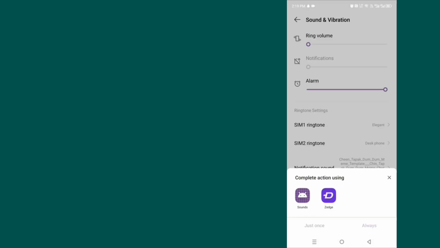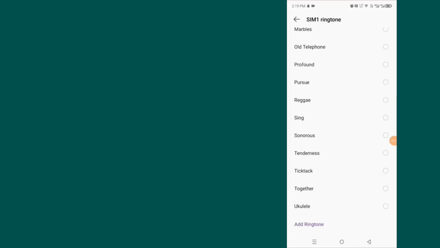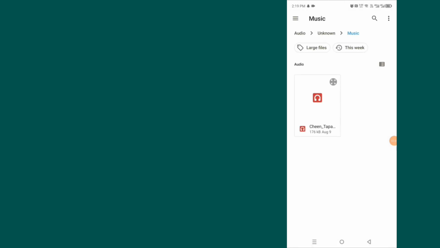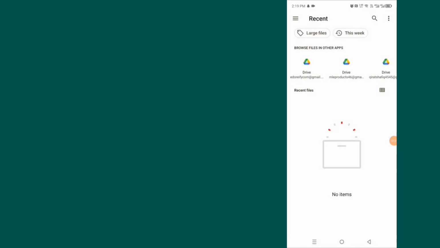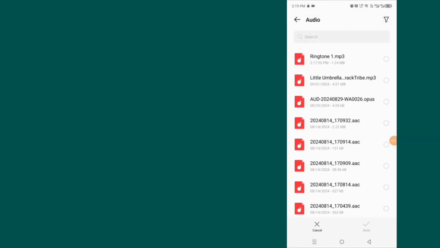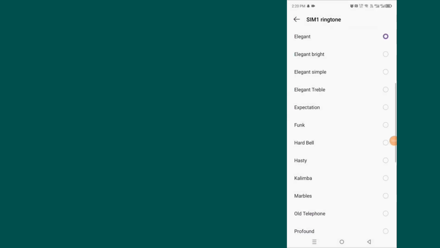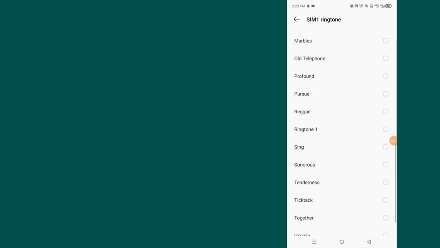Now click on the sound and vibration option. Now select your SIM and then add your ringtone. So you have to find your ringtone in your mobile, otherwise you can check the path where the ringtone has been downloaded. Then click on the done option and here select your ringtone.